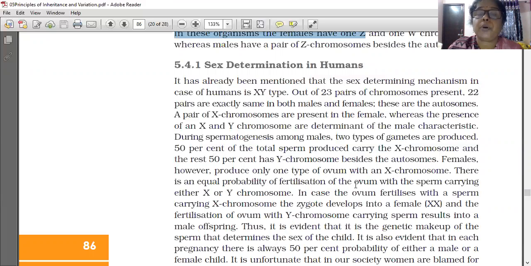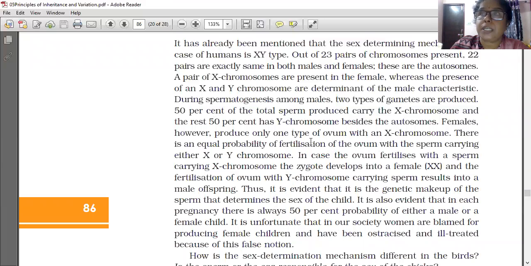The ovum carries an X chromosome, and there is an equal probability of fertilization of the ovum with a sperm carrying either the X or the Y chromosome. If the ovum is fertilized with a sperm carrying the X chromosome, the zygote develops into a female. All eggs are similar because the female is homogametic in human beings, so all eggs carry the X chromosome.